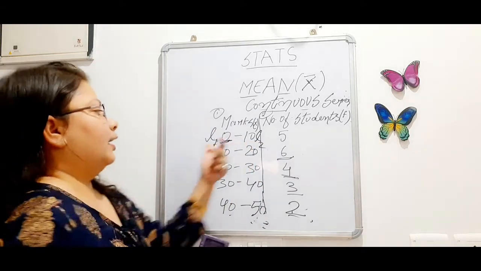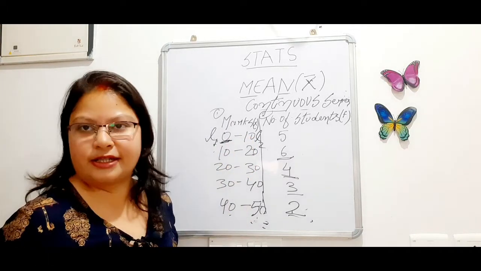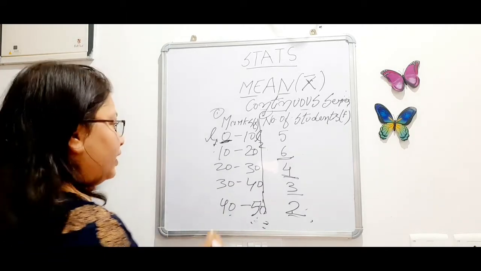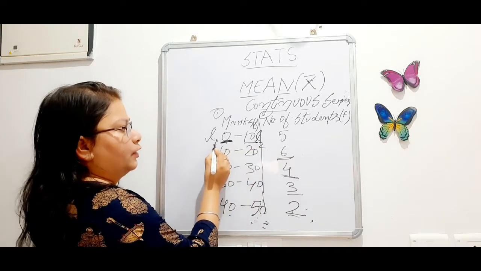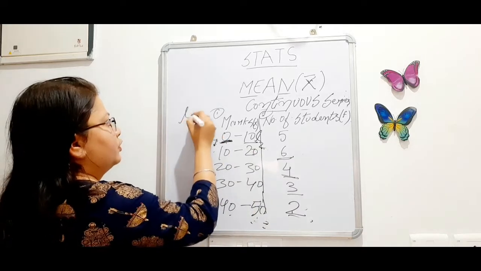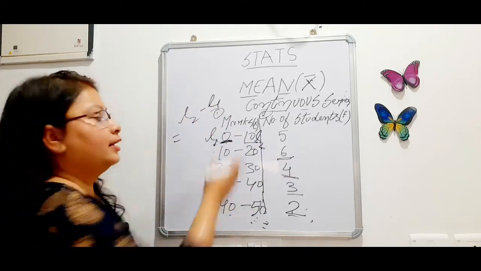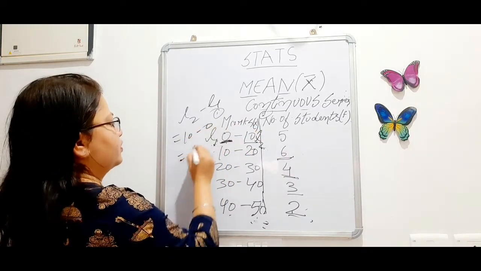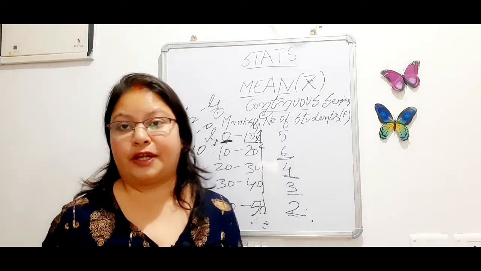For example, if you have to find out the difference of the class interval, how will you find it out? Okay, so for 0 to 10, the lower number is L1 and the higher number is L2. So you can find the difference like this, L2 minus L1, higher minus lower. So 10 minus 0 is equal to 10, hence proved that the difference of the classes is 10.